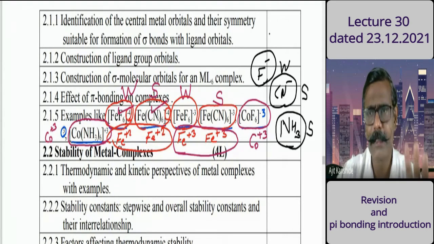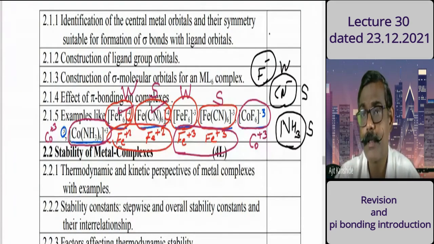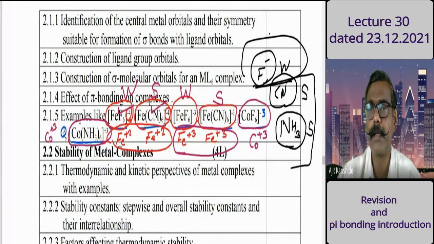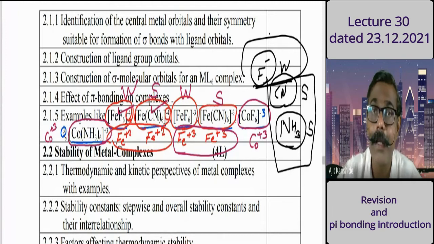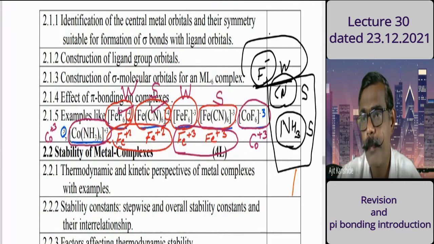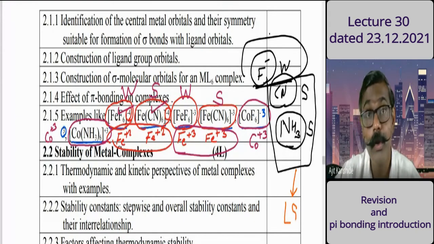Whoever answered, this is the discussion. Ammonia is strong. So in your syllabus, fluoride only is a weak ligand, and the other two, cyanide and ammonia, are strong ligands. Strong ligand means which kind of complexes, weak field or strong field? Strong field means low spin or high spin? Low spin. Right.